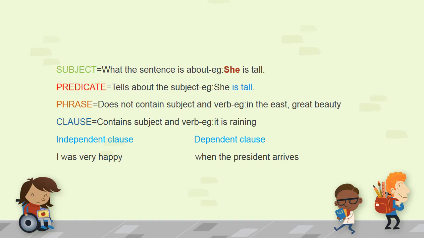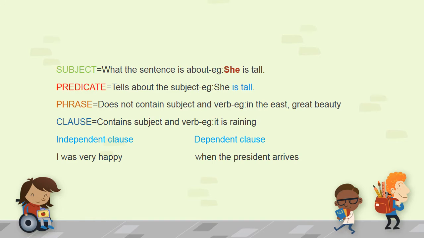There are two types of clauses, the independent clause and the dependent clause. From the very word, it is clear that independent clause is independent. What is the meaning of being independent? You don't need anyone's help and you can stand on your own. You can apply the same meaning here. An independent clause is independent. It can stand on its own. For example, I was very happy.